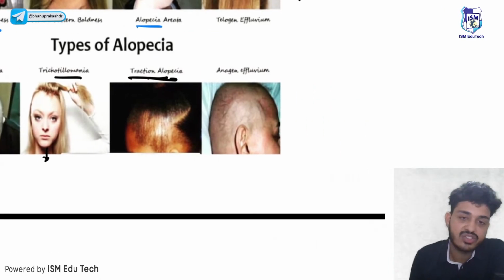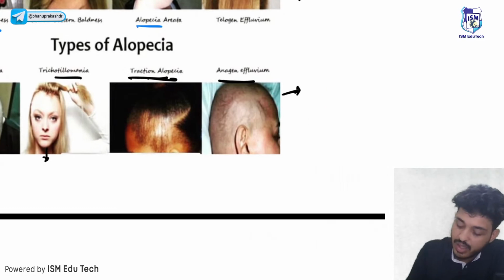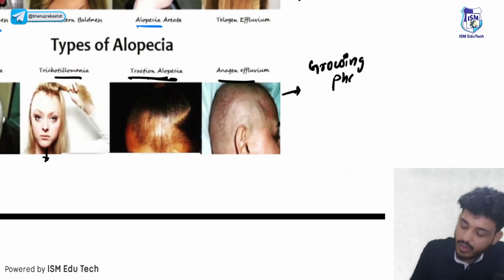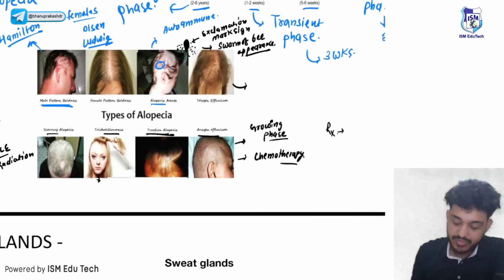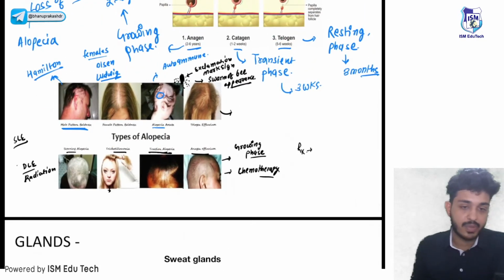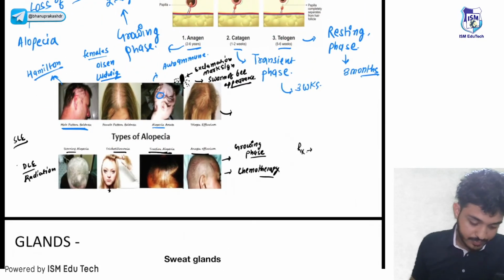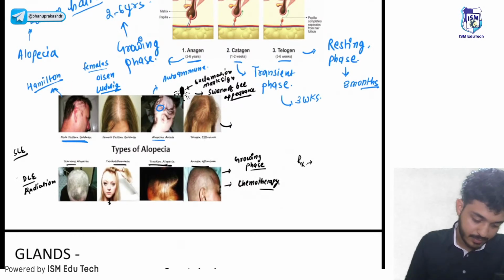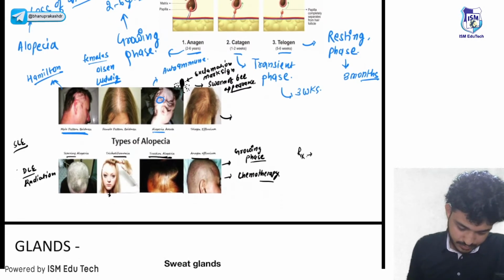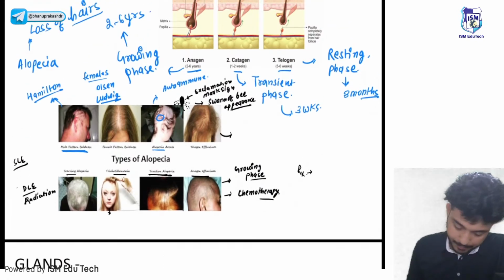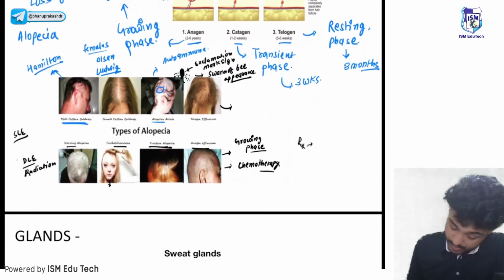Next thing is your anagen effluvium. Anagen is the growing phase. Remember, anagen is the growing phase. What will happen in anagen effluvium? That is due to chemotherapy. Where do you see anagen effluvium? That is due to chemotherapy. I think we are clear till now. Yeah, right. Very good.